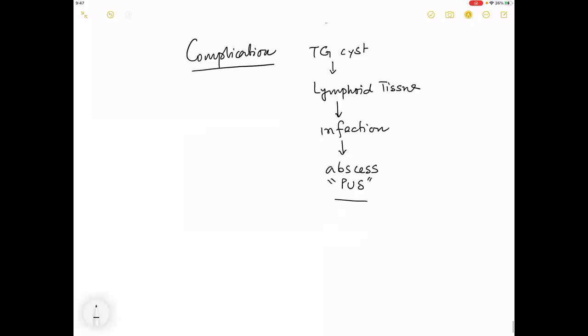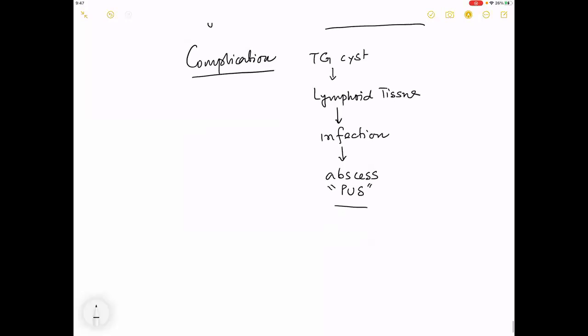Now, the only problem is not this one. The problem is if you now go in for an incision and drainage, the complication is that it forms a thyroglossal fistula. It forms a complication called thyroglossal fistula. So if you have written this, okay. If you have not written this, please complete the writing. So a thyroglossal cyst, lymphoid tissue, infection, abscess, incision drainage leads to a thyroglossal fistula.